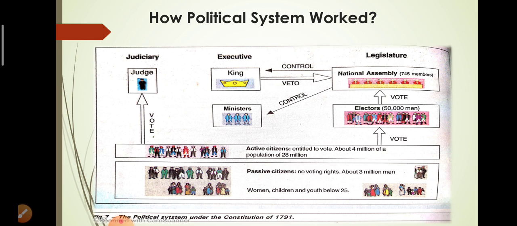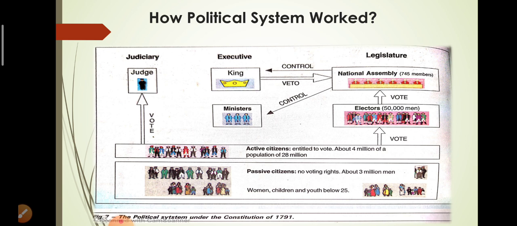In the bottommost box, we have the passive citizens. By passive citizens, we mean that these citizens of France had no voting rights. These people included the women, the children, and the youth who were below 25 years. These people did not get the right to vote.